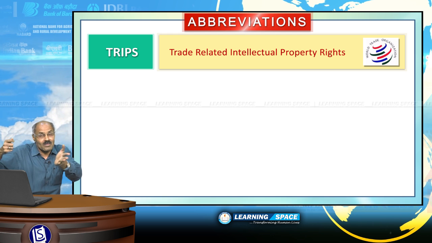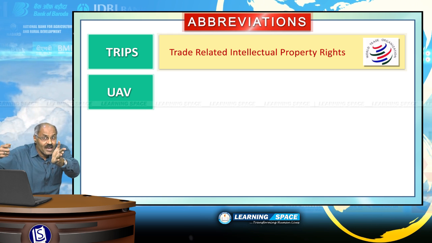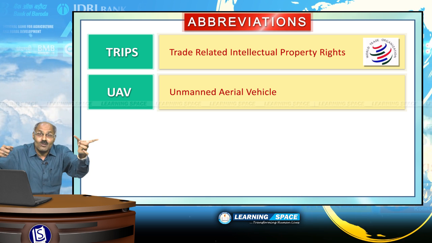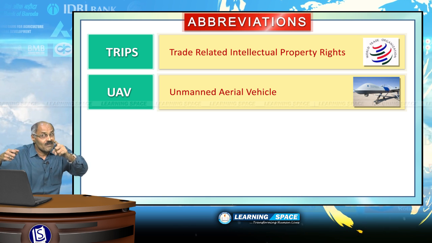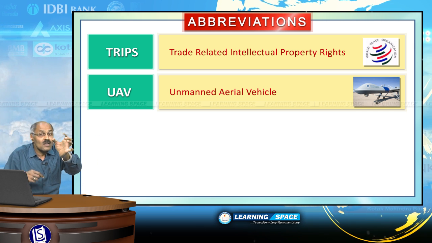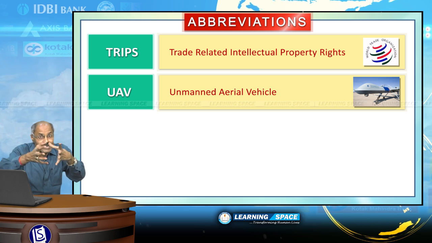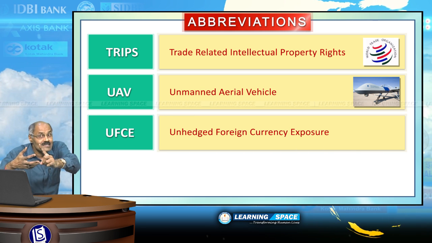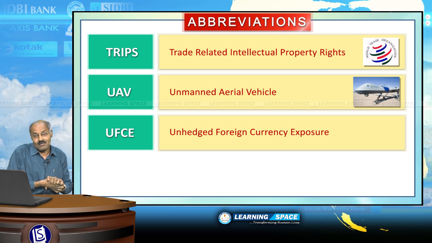Please don't forget. UAV. UAV is unmanned aerial vehicle, otherwise known as drone. All of you are well aware about drones nowadays. UAV stands for unmanned aerial vehicle. UFCE is unhedged foreign currency exposure.